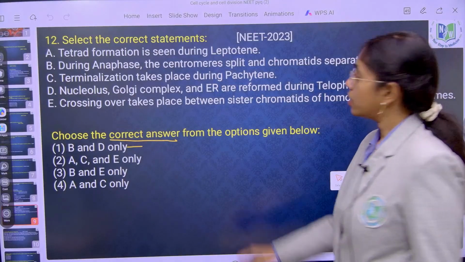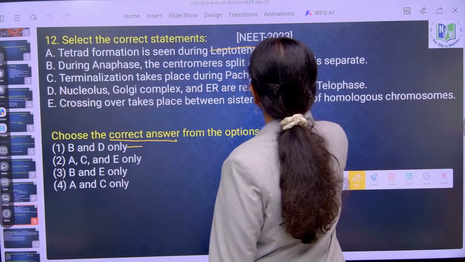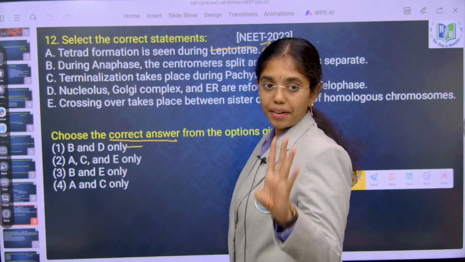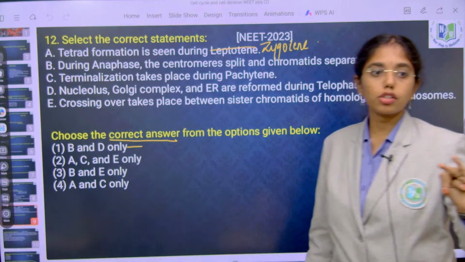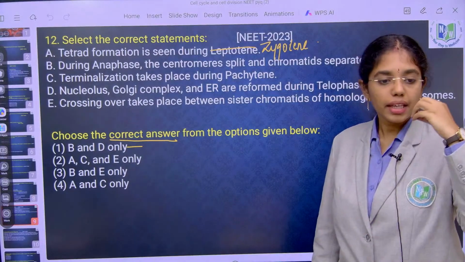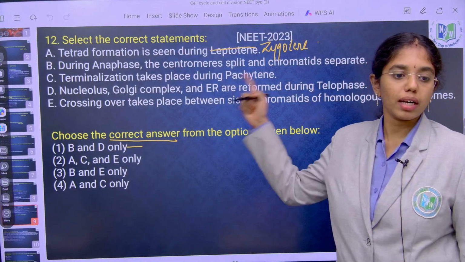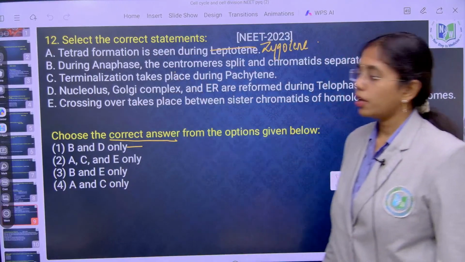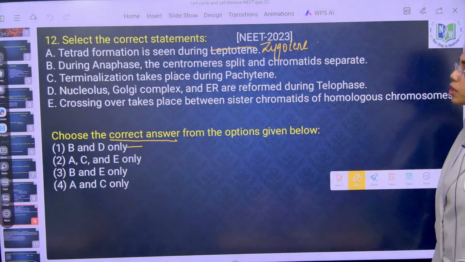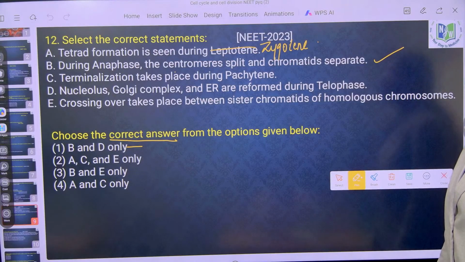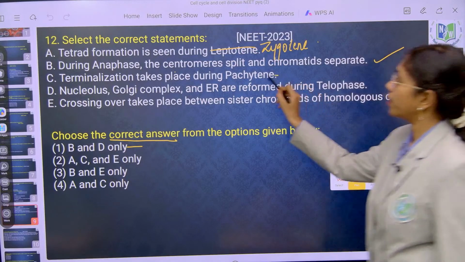Zygotene. In zygotene, tetrad, bivalent, homologous chromosomes, synapsis, synaptonemal complex formation. Any of these terms, you have to choose what? Zygotene. It occurs in zygotene. Second, during anaphase, the centromeres split and chromatids separate. Terminalization takes place during diakinesis. Very good.